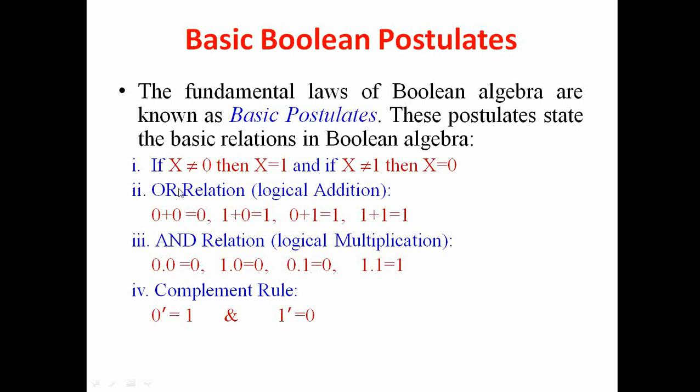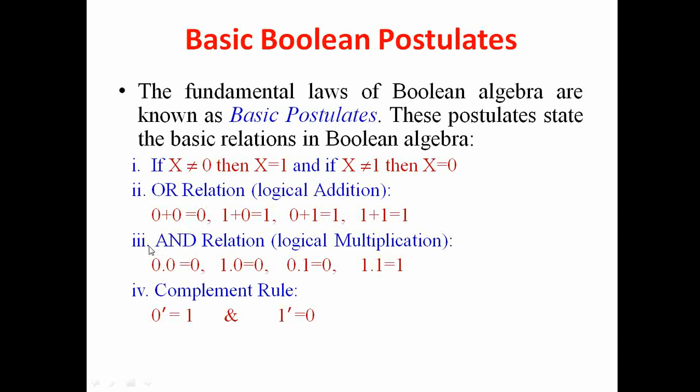Similarly, the second law is the OR relation, that is called logical addition, because the OR operation is defined as logical addition in Boolean algebra. So 0 plus 0 always gives 0, 1 plus 0 is 1, 0 plus 1 is also 1, and 1 plus 1 is 1. So that means if any of the inputs is 1, then the output will always be 1, and the output will be 0 if both of the inputs are zeros.